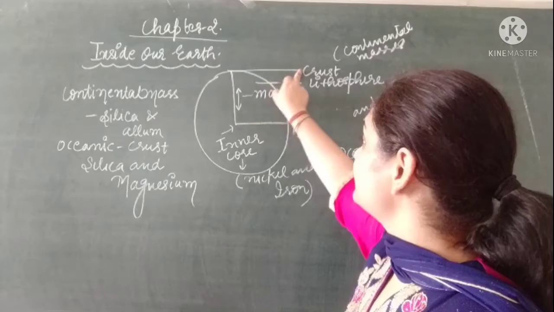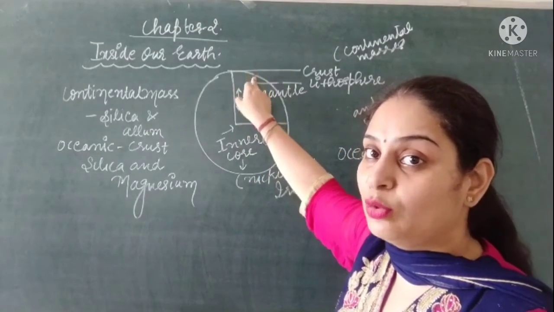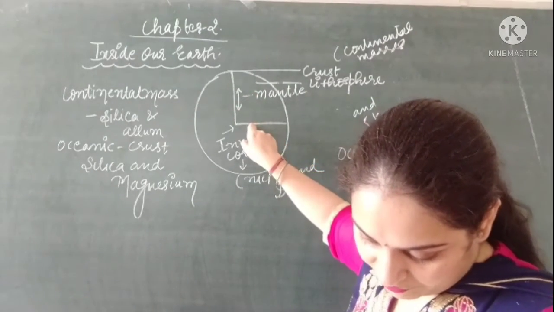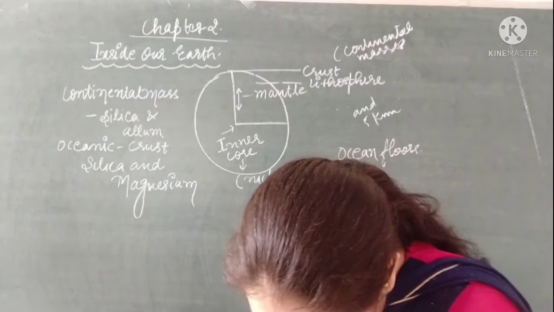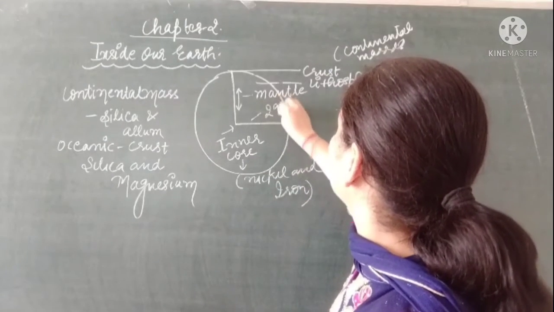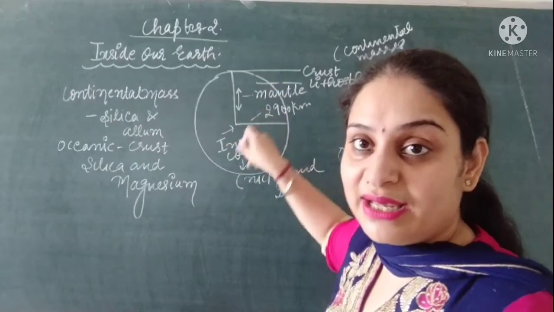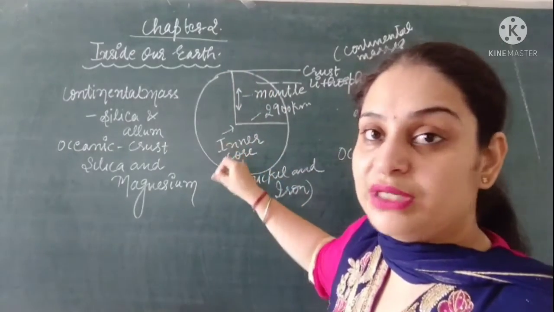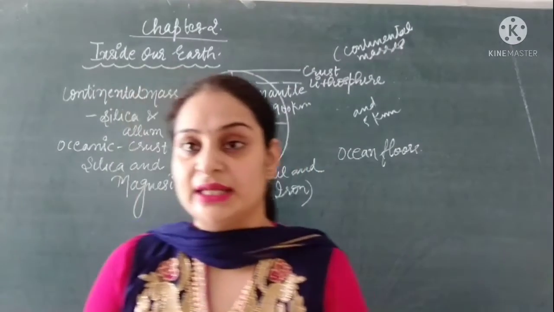Below the crust there is another layer which is known as the mantle. The layer below the crust is known as the mantle. It extends about 2900 kilometers below the crust, right? So this was about the interior of the earth.